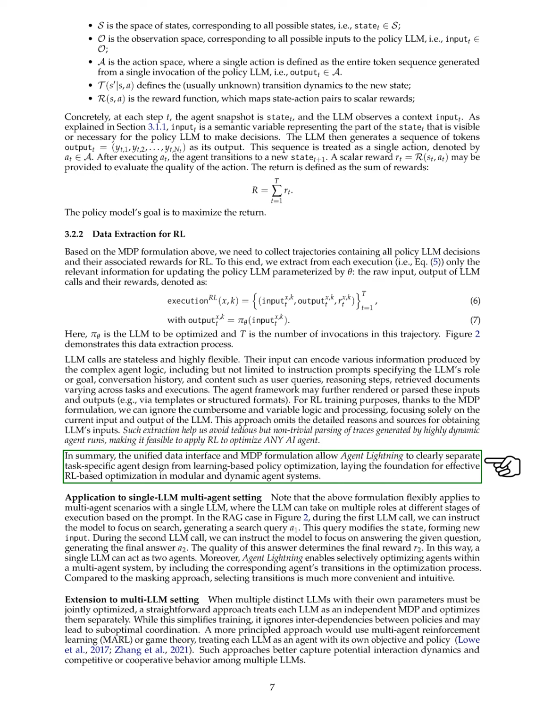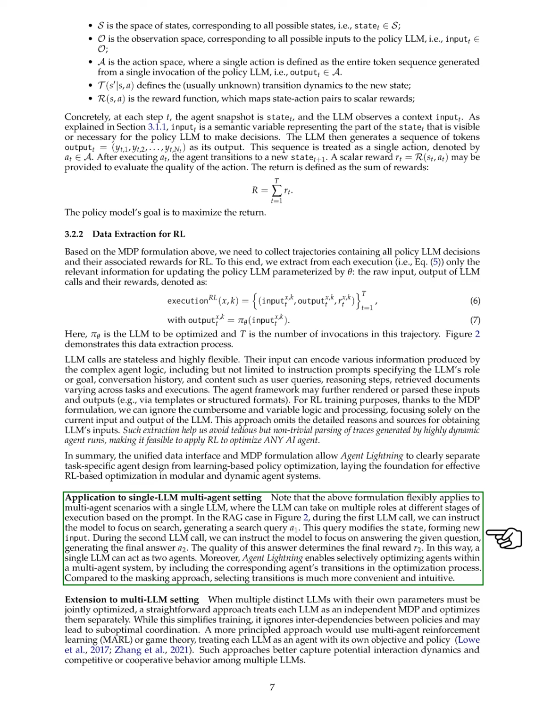For instance, in a retrieval augmented generation (RAG) scenario, the LLM can first generate a search query, which updates the state, and then provide an answer to a question, with the quality of that answer determining the reward. This flexibility allows a single LLM to function as multiple agents, and our framework supports optimizing specific agents within a multi-agent system by including their transitions in the optimization process, making it more intuitive than traditional masking methods.